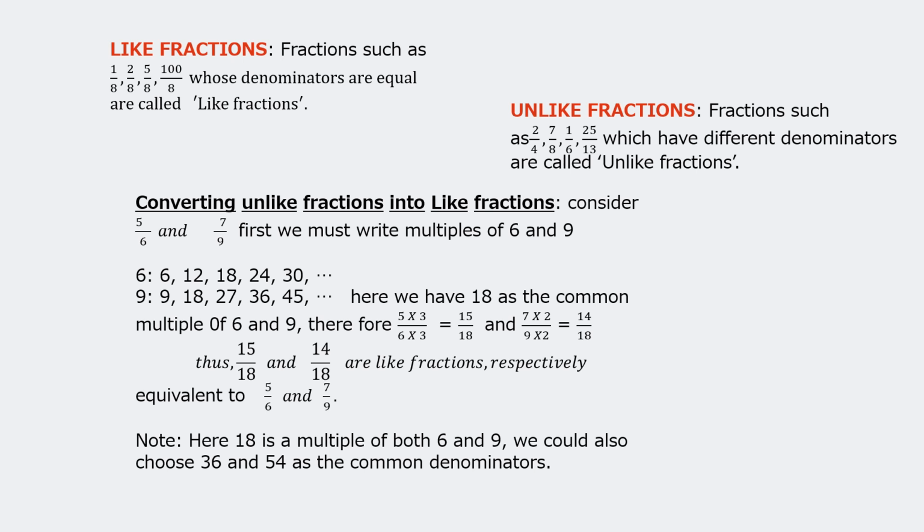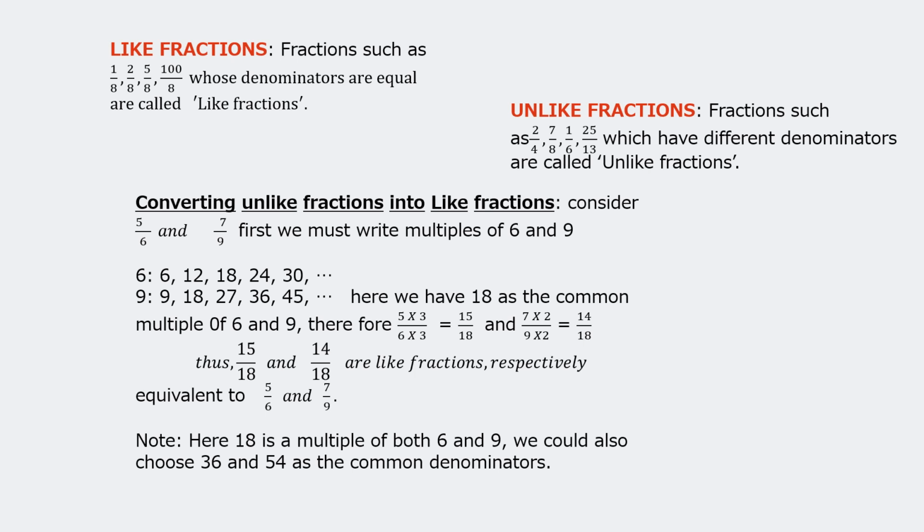If I want the denominator of 5 upon 6 to be 18, I have to multiply by 3. So when I multiply 5 upon 6 by 3, it's 5 into 3 upon 6 into 3, which is equal to 15 upon 18, and 7 into 2 upon 9 into 2 gives me 14 upon 18.